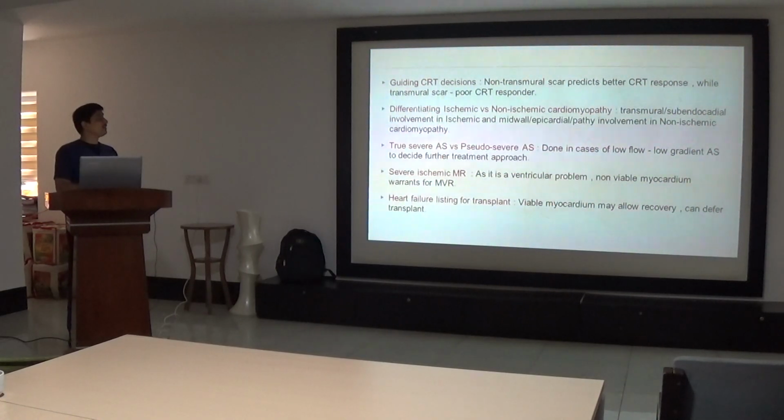Next is differentiating true severe AS versus pseudo-severe AS. Basically, in aortic stenosis, if LV dysfunction is present along with it, then there is low-flow, low-gradient AS. That is, due to the LV dysfunction, we get a lower gradient. So generally, a dobutamine stress echo is performed in this type of patient to determine whether the patient has true AS or pseudo-severe AS. In that case, we can decide whether the patient needs AVR with revascularization or revascularization only. So that is used in the case of aortic stenosis.